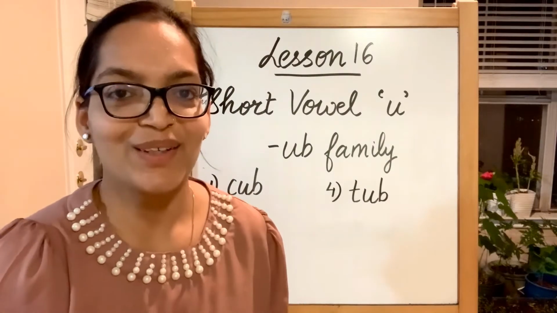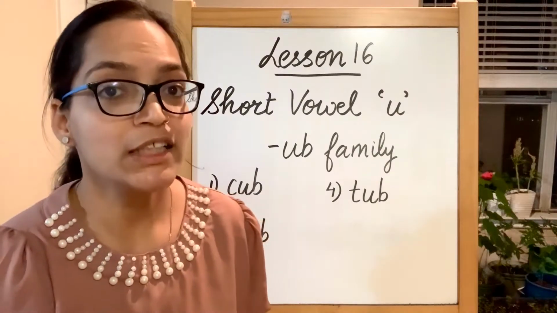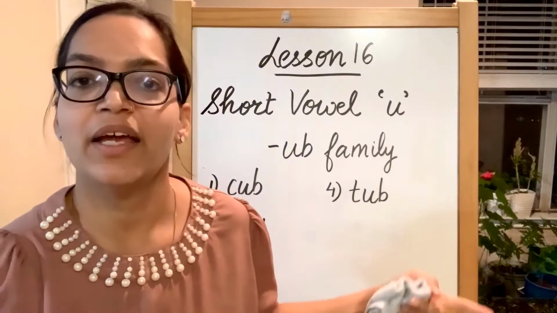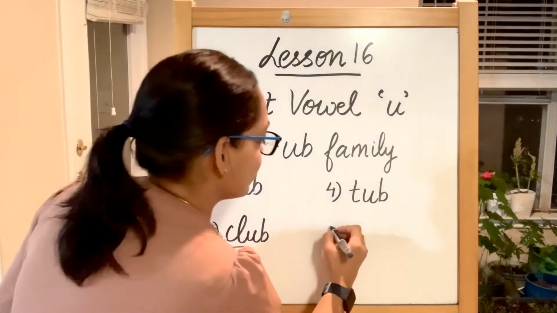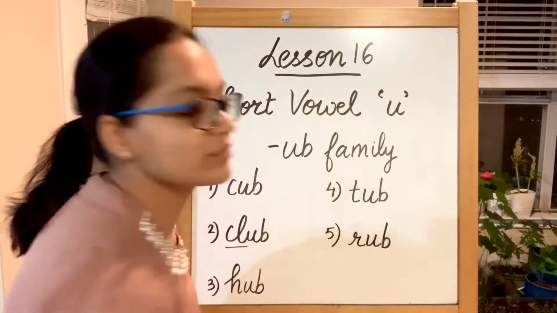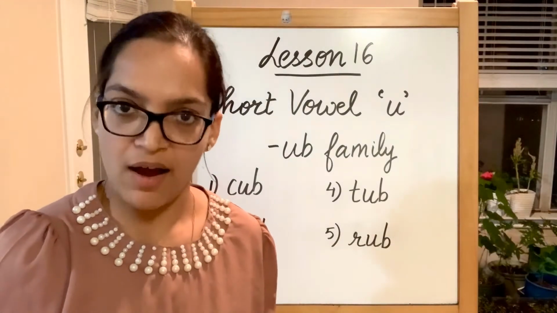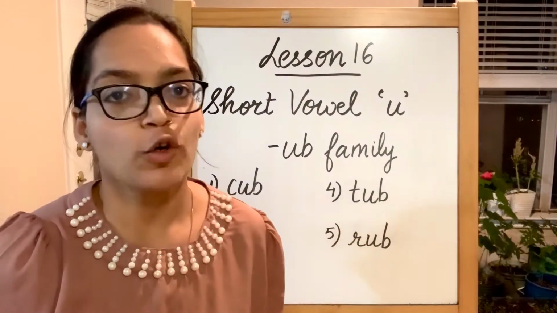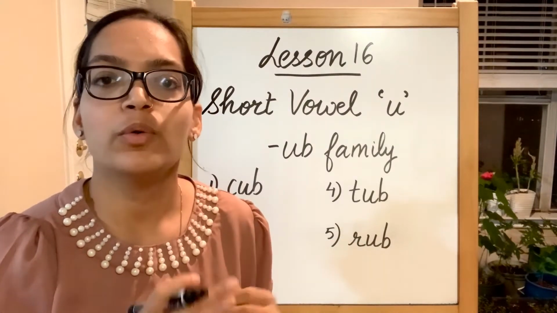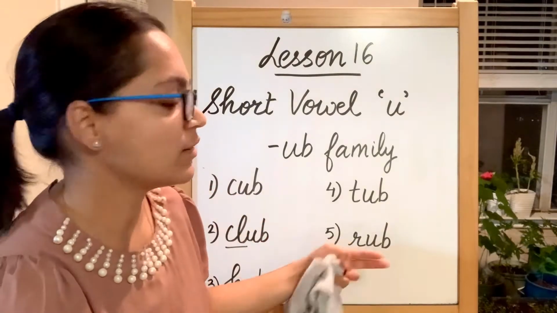The next one is tub. I'm sure you're familiar with this one. Tub is where you take a bath. T, alphabet T, uh by alphabet U, and then B, tub. Next is rub. R sound produced by alphabet R, uh sound produced by short vowel U and ending with a B. To apply something, you rub your hands to spread something, it's rub.